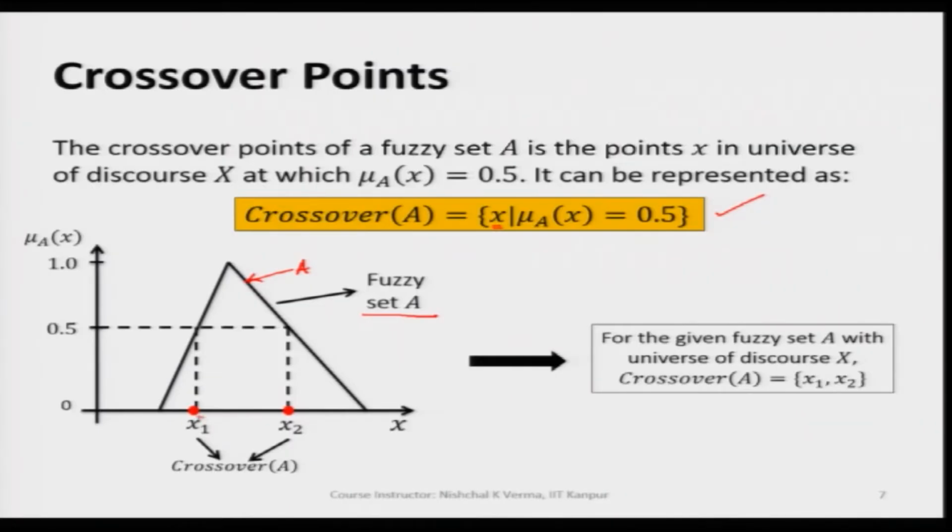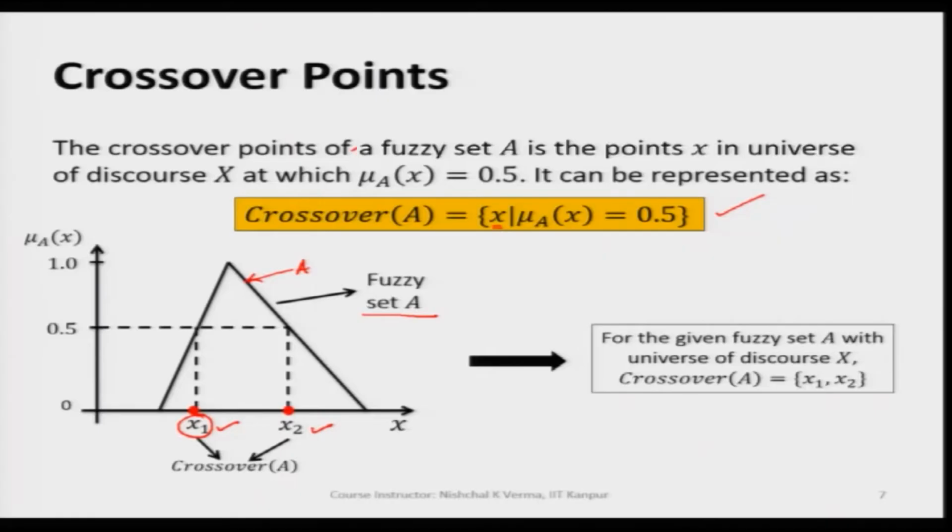So, x1 is the point here corresponding to which the membership value is half, or 0.5. For this fuzzy set we have two values, x1 and x2, for which we see the membership value is 0.5.